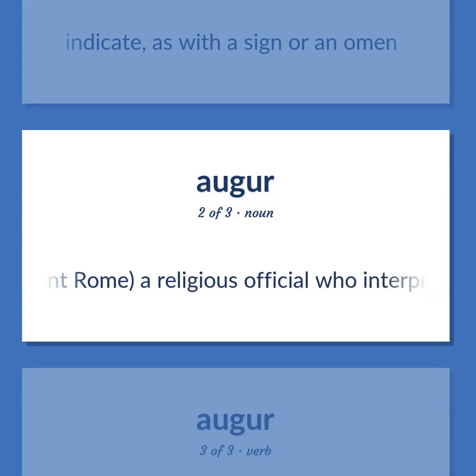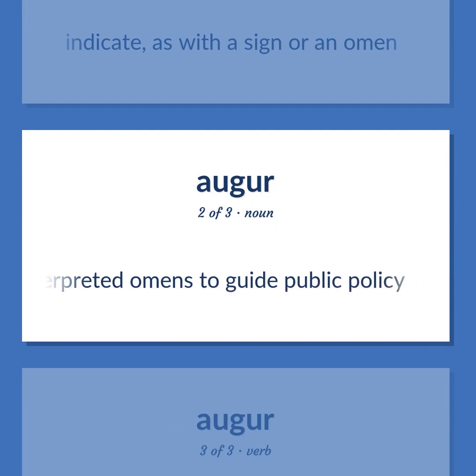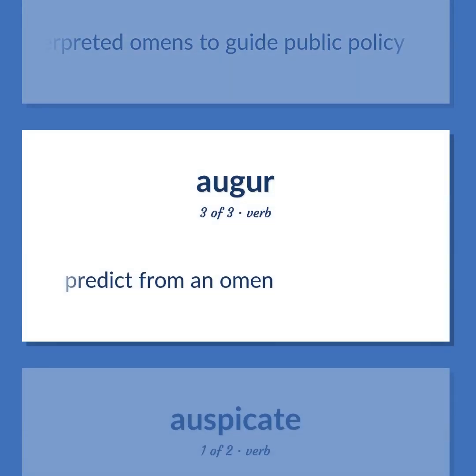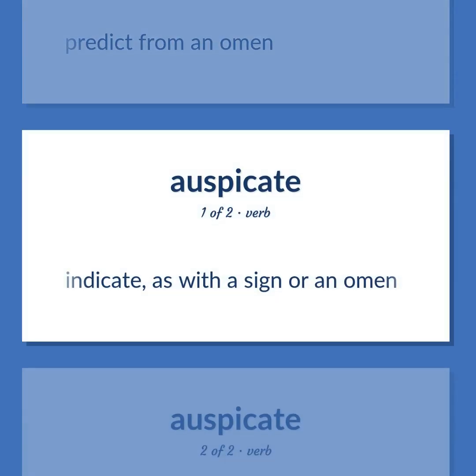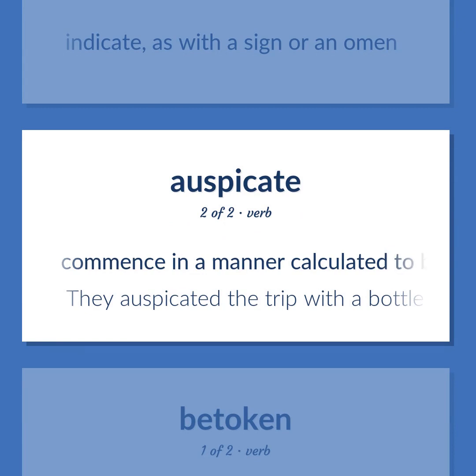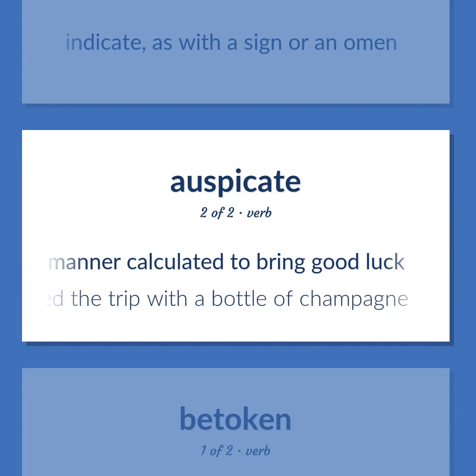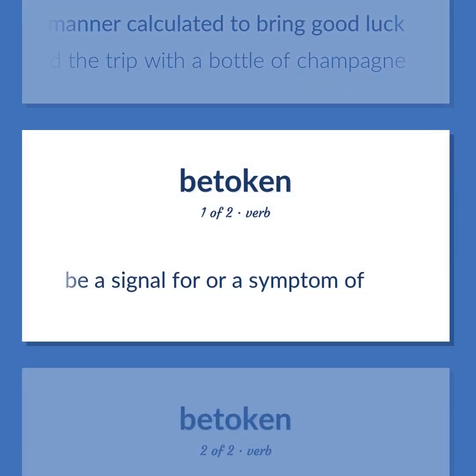Ancient Rome, a religious official who interpreted omens to guide public policy. Predict from an omen. Indicate, as with a sign or an omen. Commence in a manner calculated to bring good luck. They auspicated the trip with a bottle of champagne. Be a signal for or a symptom of.